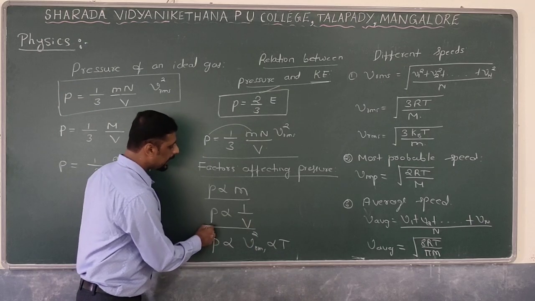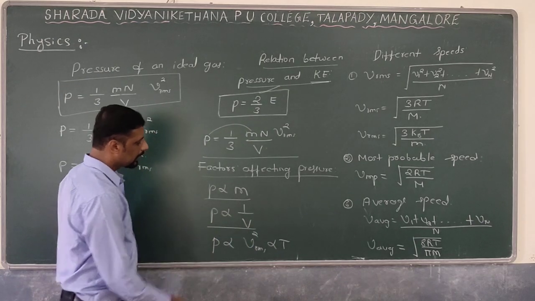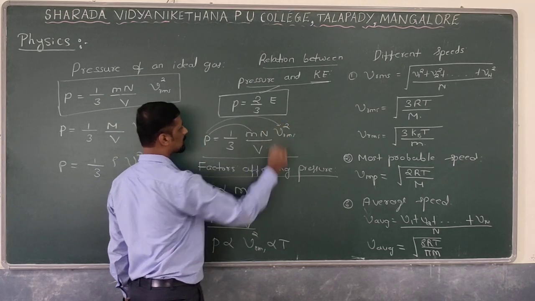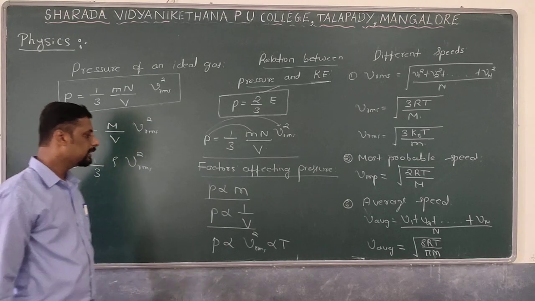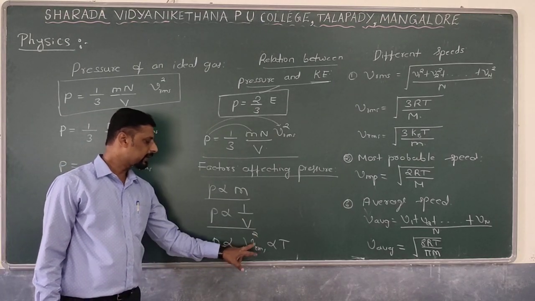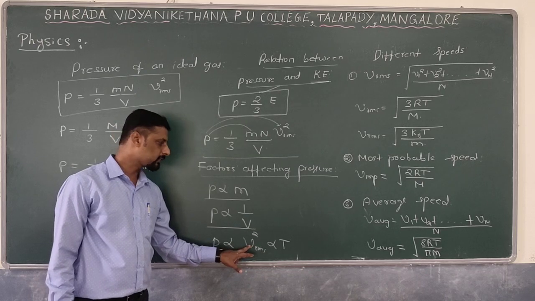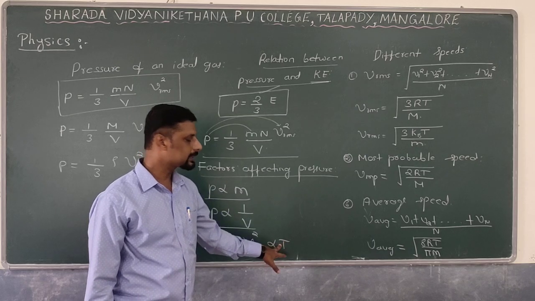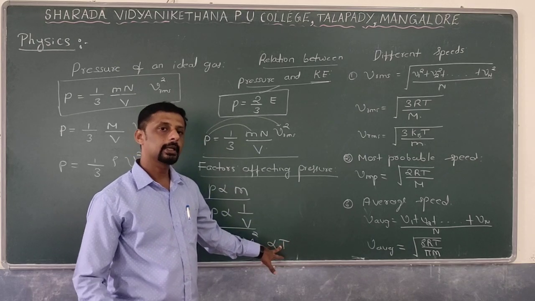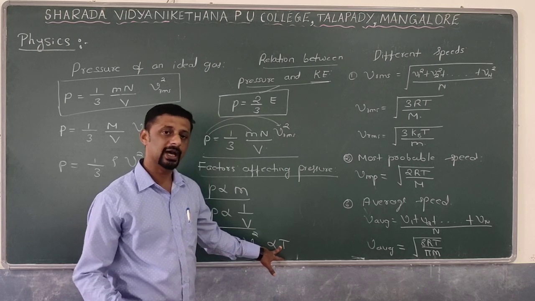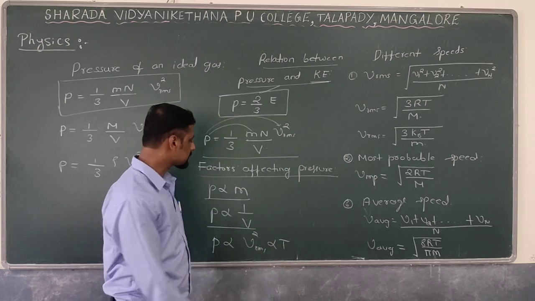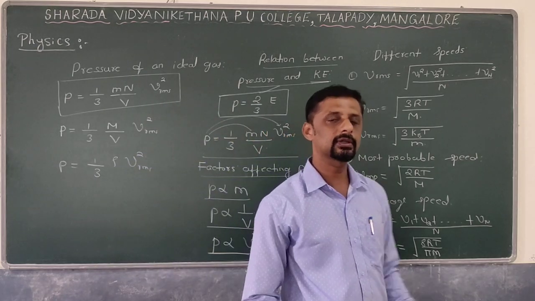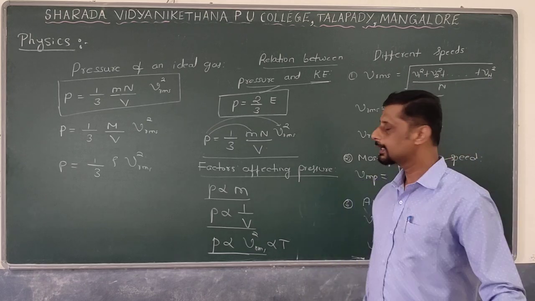Next, if mass and volume are kept constant, what about the relation between the pressure and the RMS speed? Pressure is directly proportional to the square of the root mean square speed, that is P is directly proportional to the square of the root mean square velocity. Root mean square speed depends upon the temperature. As the temperature increases, root mean square speed also increases. Gas molecules move with higher velocities, which means the number of collisions increases. As the number of collisions increases, the pressure also increases. So these are the three factors which affect the pressure exerted by the ideal gas on the walls of the vessel.